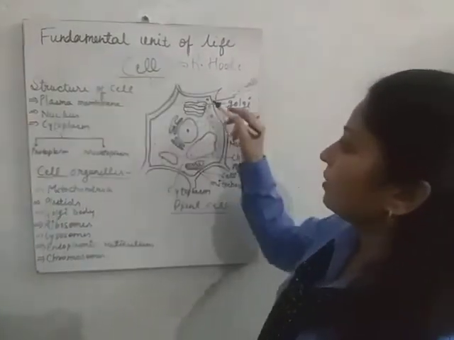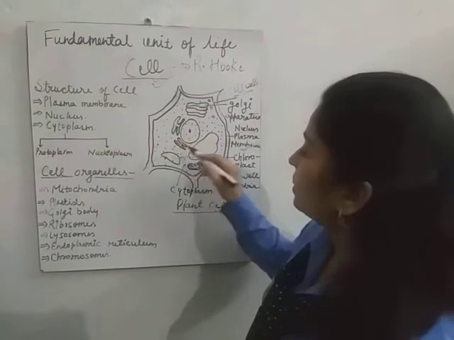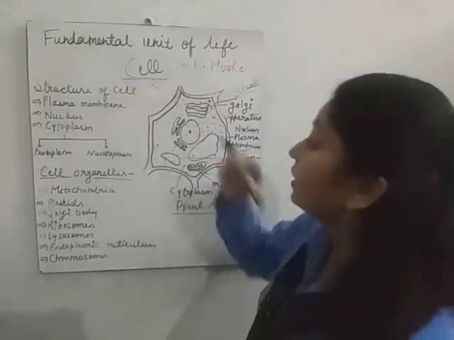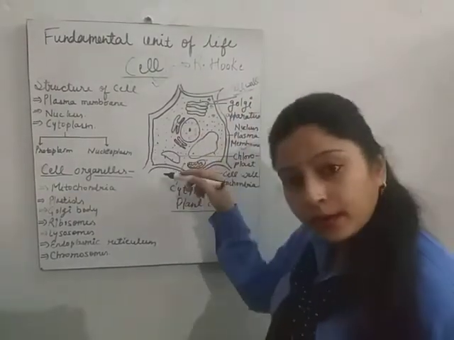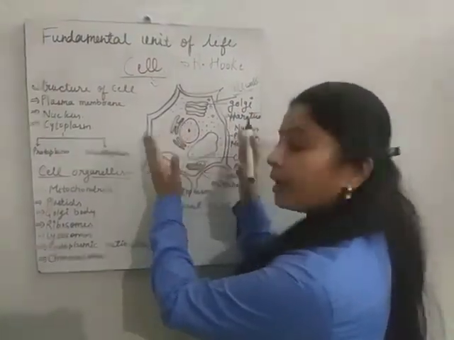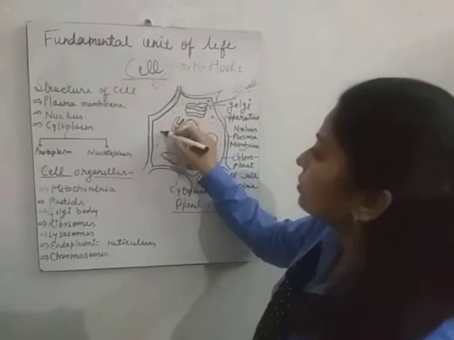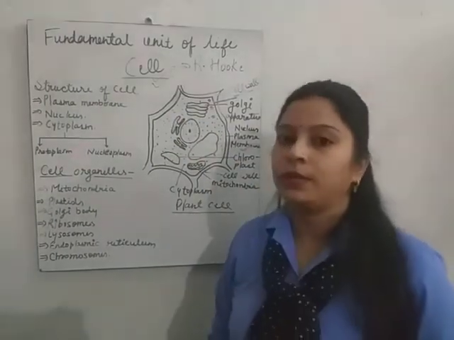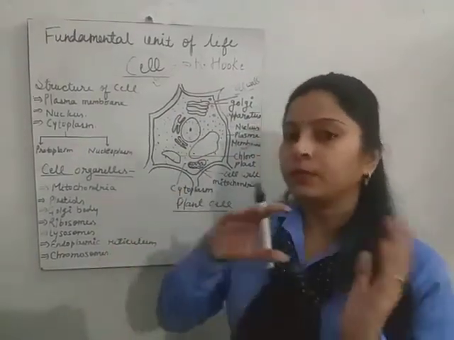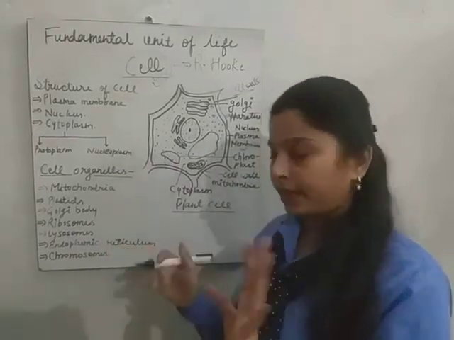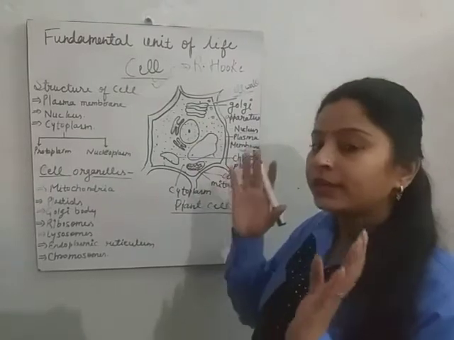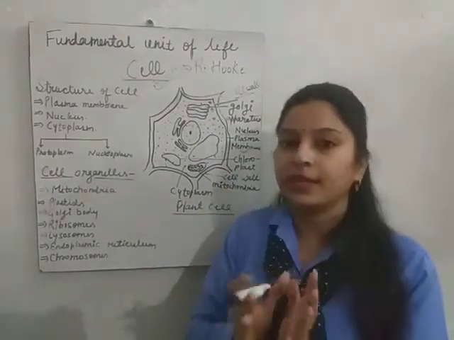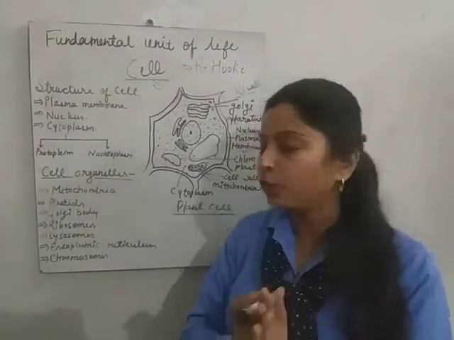Okay, and you can see this dotted fluid. This is called cytoplasm. What is this? This is the diagram of cell. And what is the fluid called? It is called cytoplasm. Cell gives cytoplasm, nucleus gives nucleoplasm. Cytoplasm is inside the cell. The jelly-like fluid inside the cell is called cytoplasm.